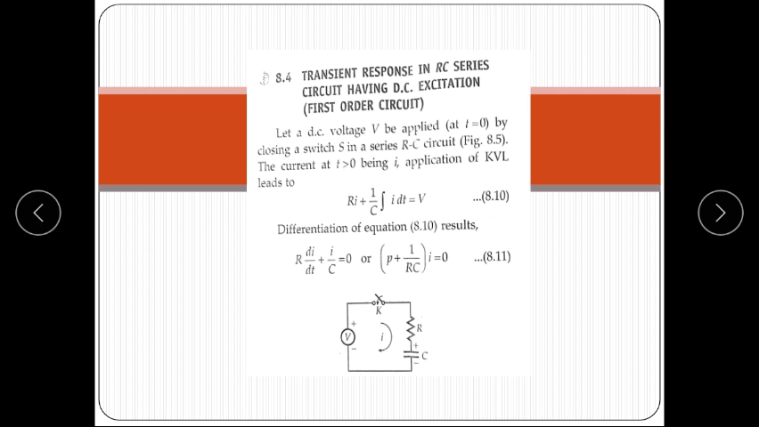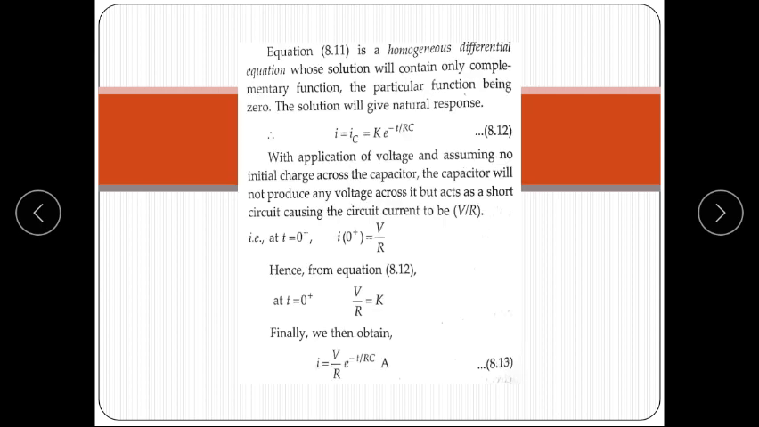Now simplifying the equation, on differentiation the equation becomes R di upon dt plus i upon C is equal to 0. This equation is a homogeneous differential equation, whose solution will contain only the complementary function, the particular function being 0.